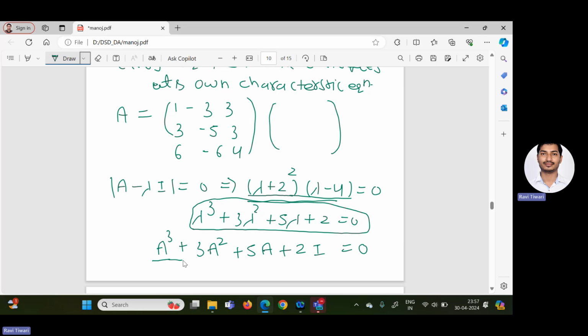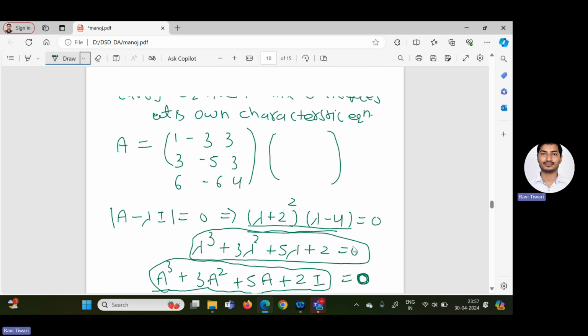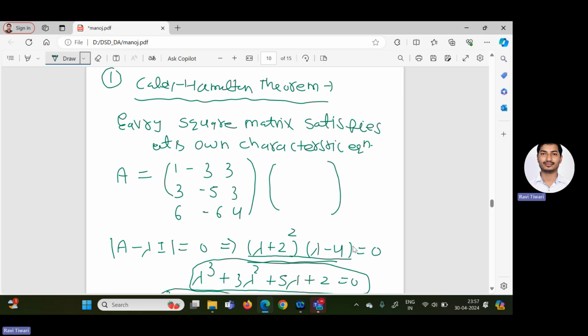If this expression A cube plus 3A square plus 5A plus 2 times the identity matrix, you are able to prove equal to the 0 matrix, and this 0 is a 0 matrix, not the real number 0, then you are done. According to the Cayley Hamilton theorem, every square matrix will satisfy its own characteristic equation. So if you have a 2 cross 2 or 3 cross 3 matrix, first we calculate the characteristic polynomial and characteristic equation.